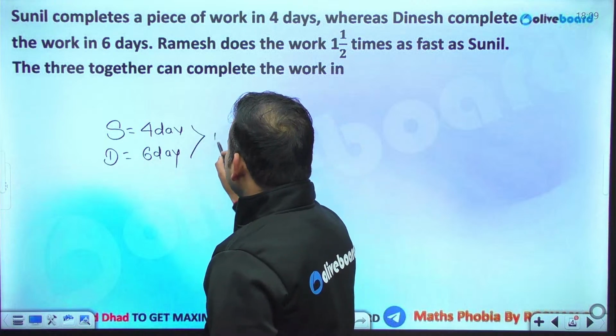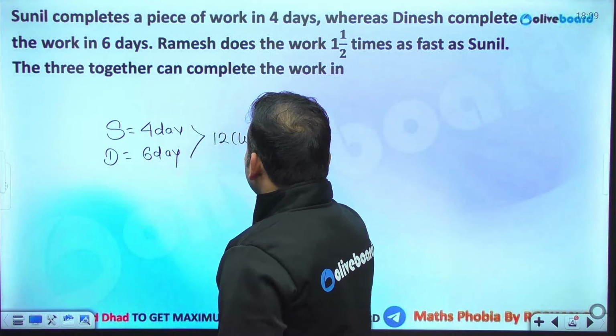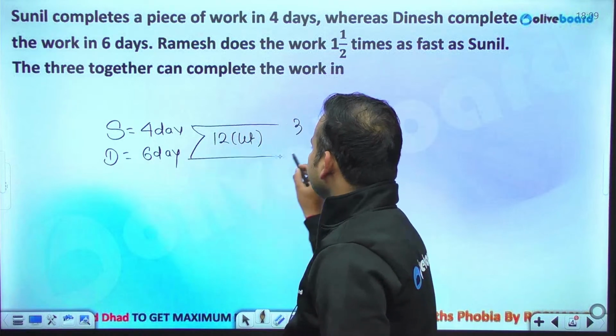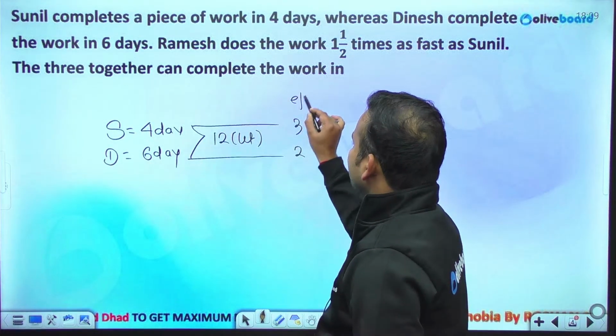Considering the total work as 12. So their individual efficiencies are 3 and 2. These are their individual efficiencies.